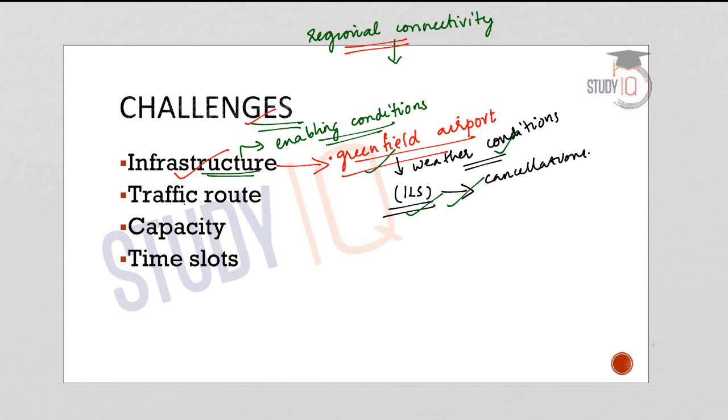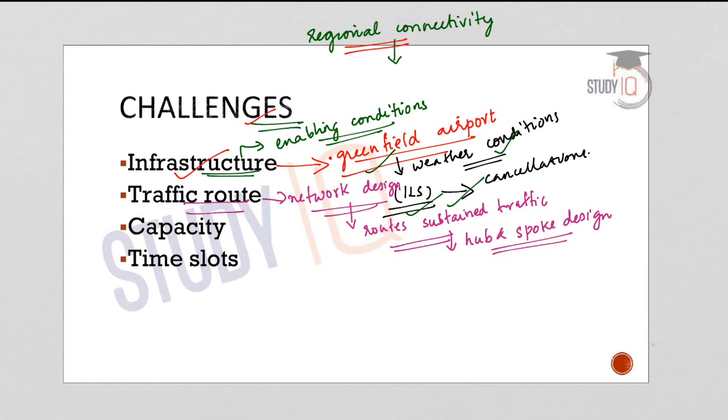Now the second challenge relates to the traffic route. The infrastructure challenge can be addressed to a greater extent, but the bigger challenge is in putting in place an ideal network design. So it is important to discover routes where there is sustained traffic. And in order to generate steady, predictable traffic, a hub and spoke design should be adopted. This will connect large metro airports to the new UDAN routes, and this can eliminate the issue.